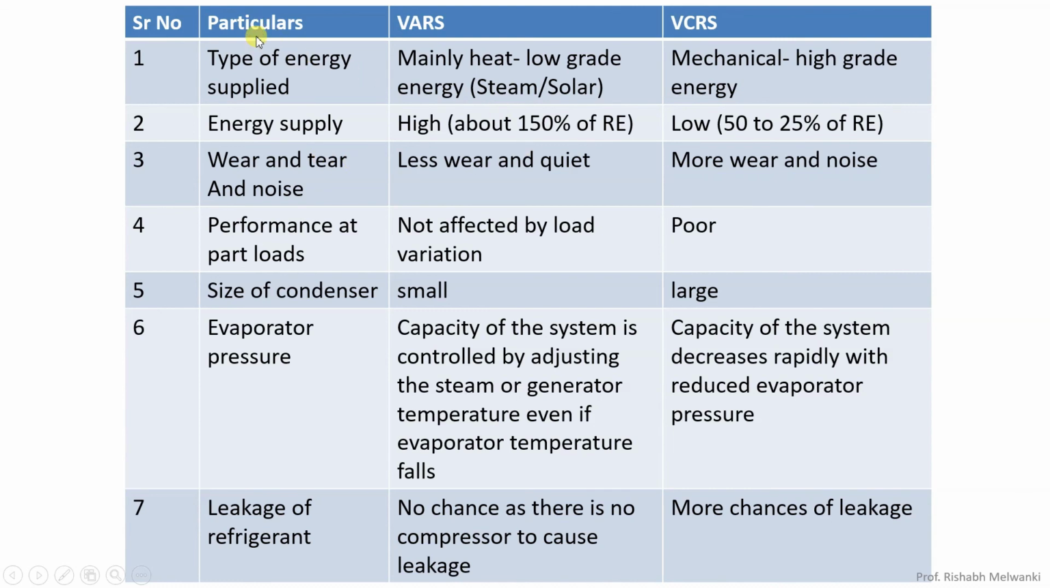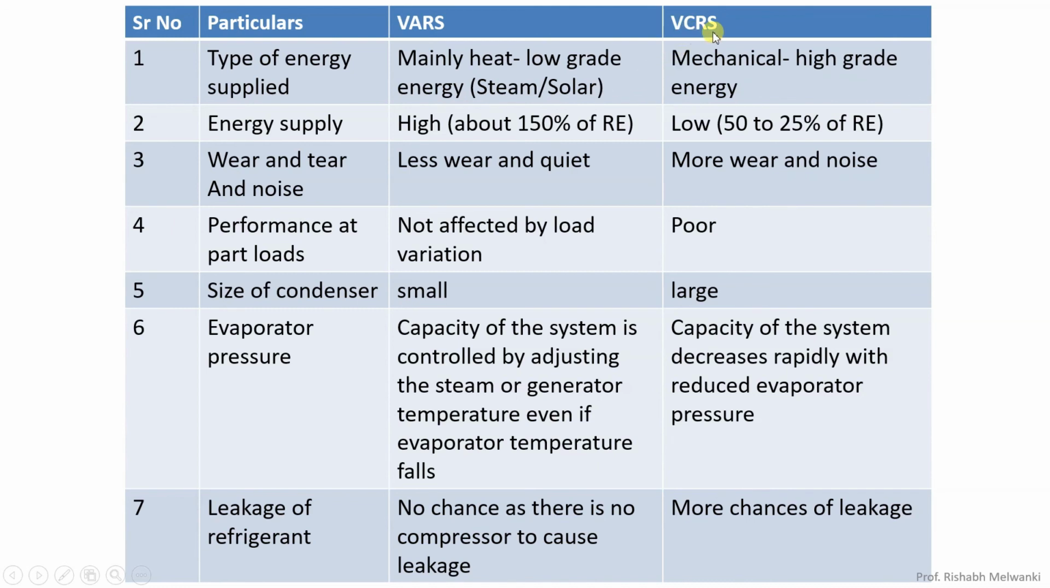Now here particulars are written, and based on that we are differentiating between vapor absorption and vapor compression refrigeration system. So first point is type of energy supplied. In vapor absorption refrigeration system, we mainly supply what? Heat. And heat is what? Low grade energy. Usually the source of heat is steam or solar energy.